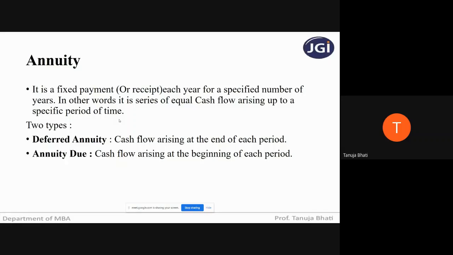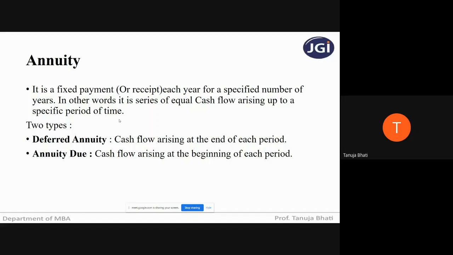So I will say that I have an annuity plan of 1,000 rupees in my savings account. The word annuity simply means a series of equal payments. Likewise, if the bank is giving me interest yearly, an interest of some fixed amount, and I have to receive that. So annuity simply means a series of equal cash inflows or a series of equal cash outflows